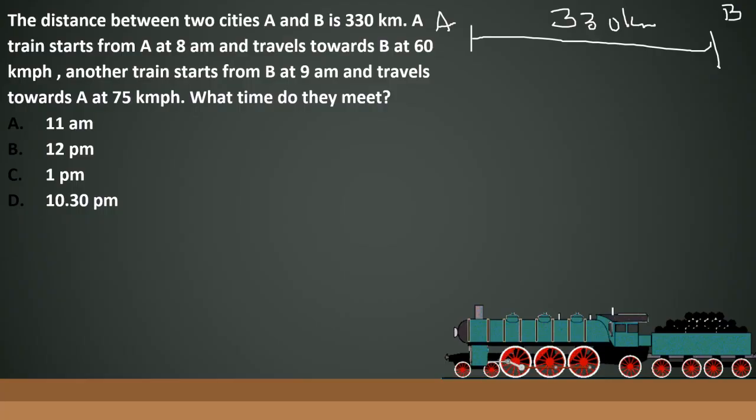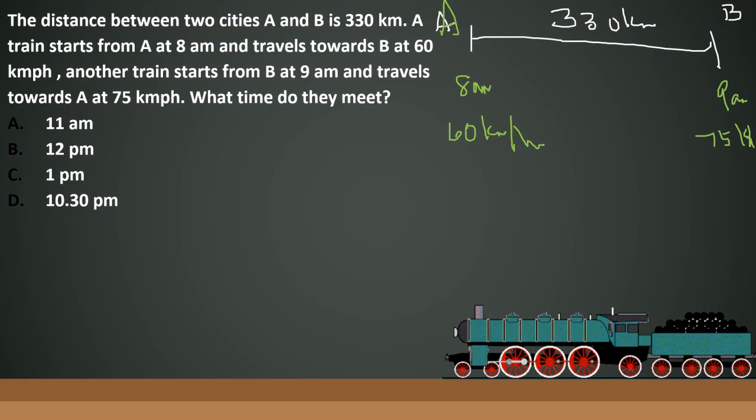A train starts from A at 8 a.m. and travels towards B at 60 kilometers per hour. So the speed of this train is 60 kilometers per hour. Another train starts from B at 9, so after 1 hour, this train starts and travels with a speed of 75 kilometers per hour. At what time do they meet?